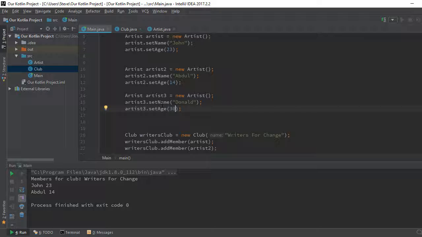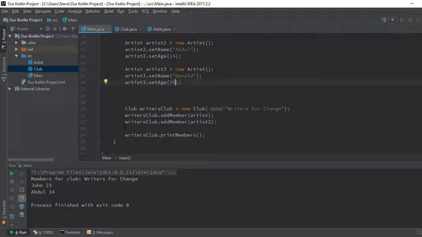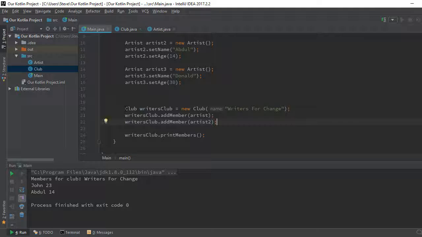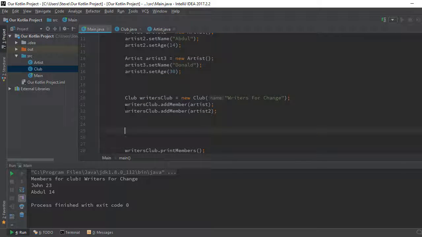So we need to create a different club for musicians, right? So I'm going to create that. I'm going to copy this because I hate typing, and create a new club. Let me do it down here. Let me create a new club, but instead this guy is going to be musicians club, and the club name is going to be musicians for life.